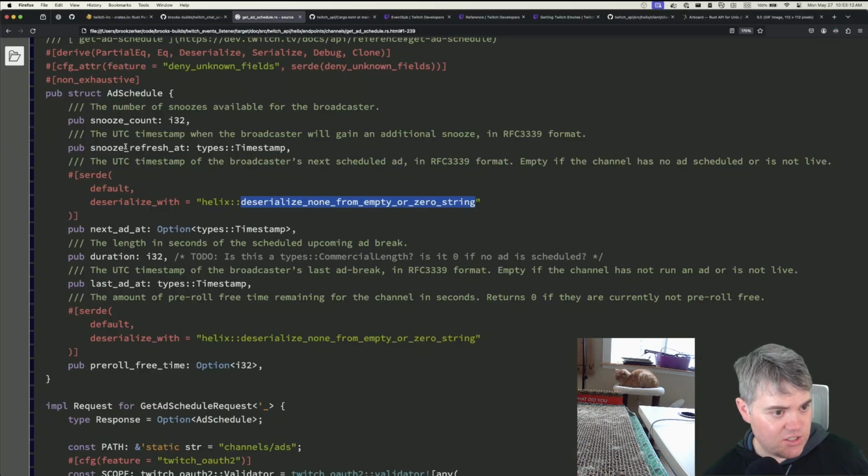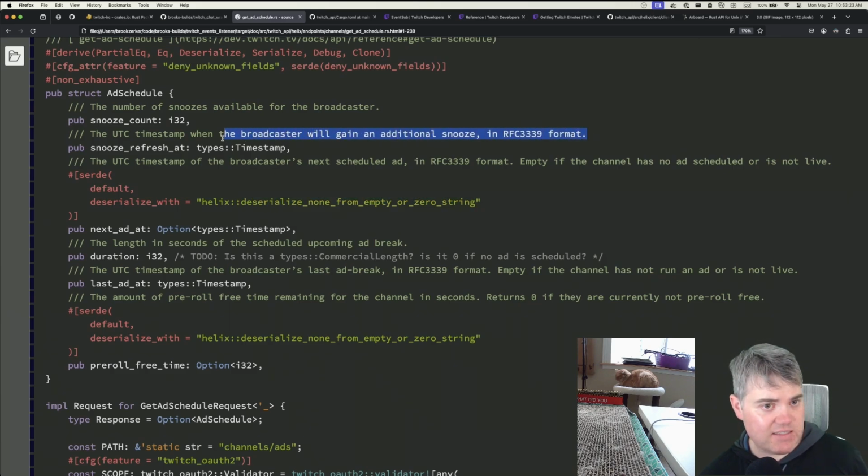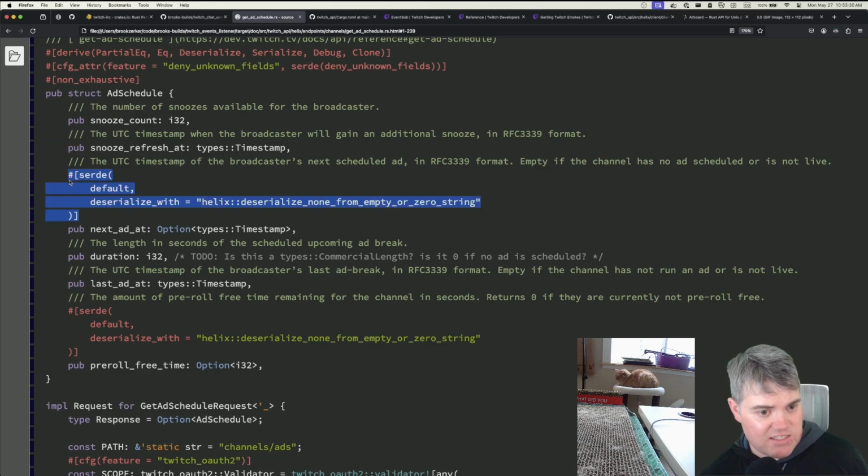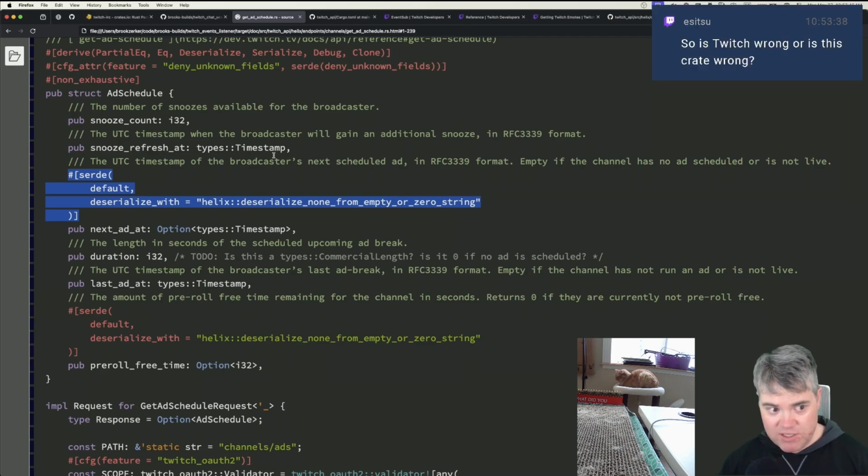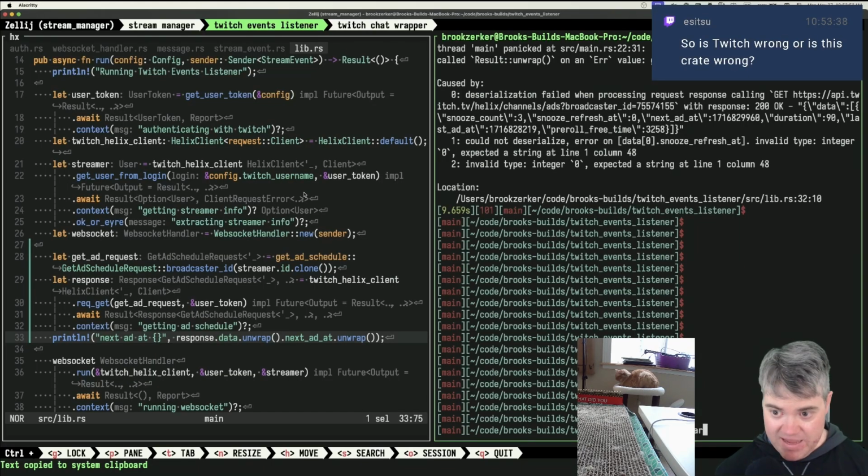So hold on. Snooze refresh at: UTC timestamp when the broadcaster will gain additional snooze in RFC 3339 format. So we need this, right? Deserialize none from empty or zero string. I bet we need this thing up here. Is Twitch wrong or is this crate wrong? I believe the crate is wrong because what we're getting back makes sense, right?